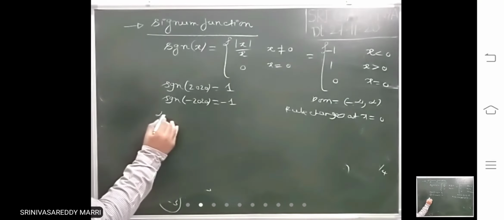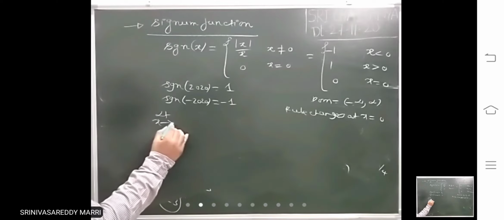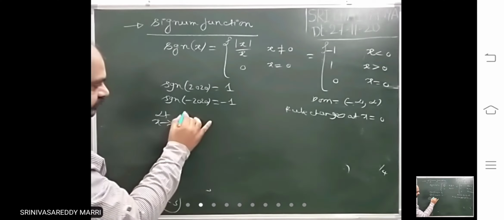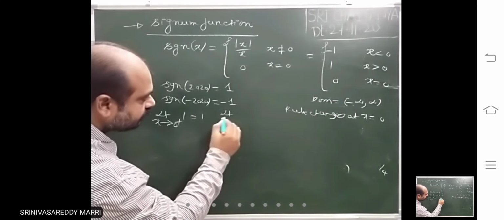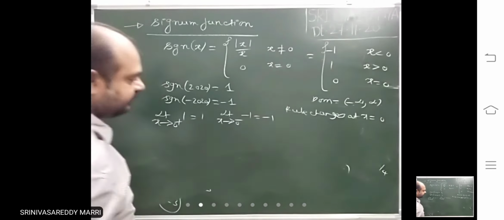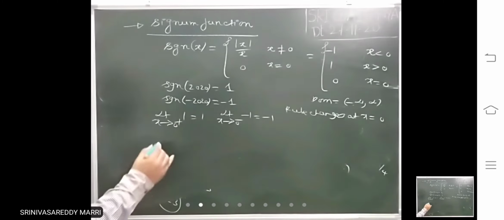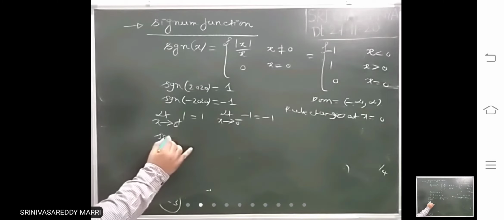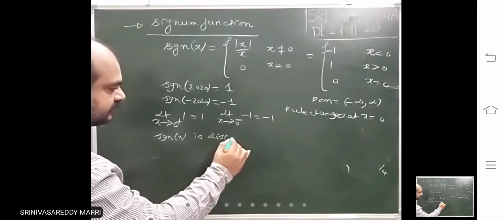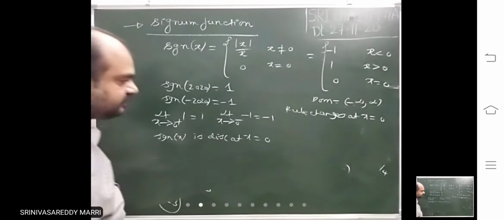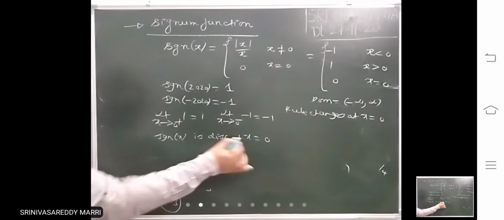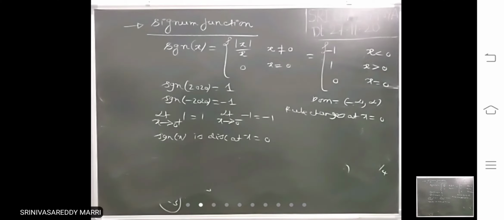Right limit is 1. Left limit is minus 1. Therefore not equal. So the signum function is discontinuous at x equal to 0.